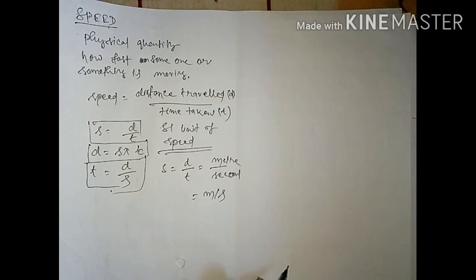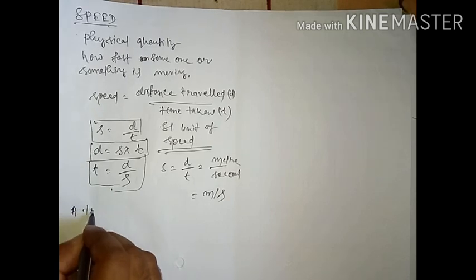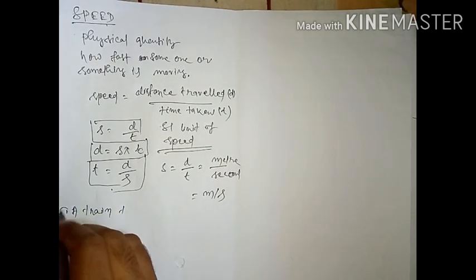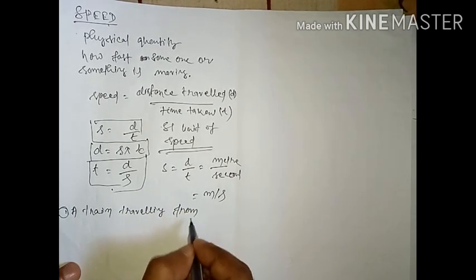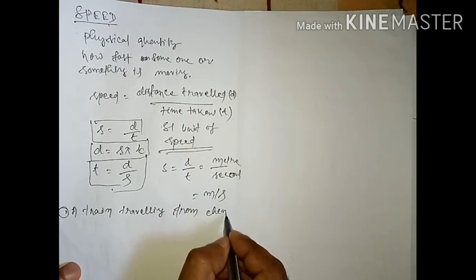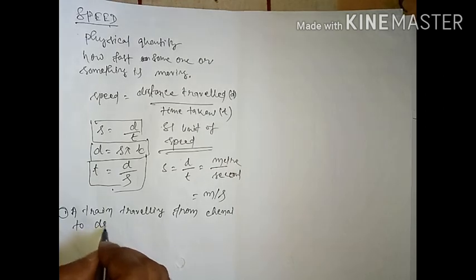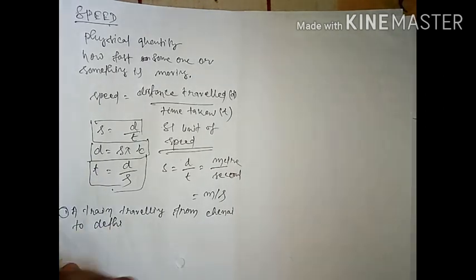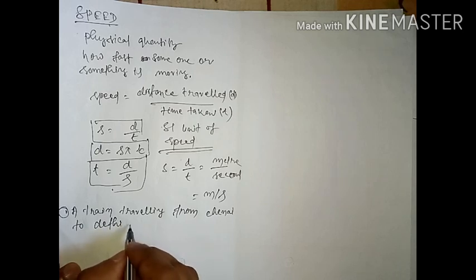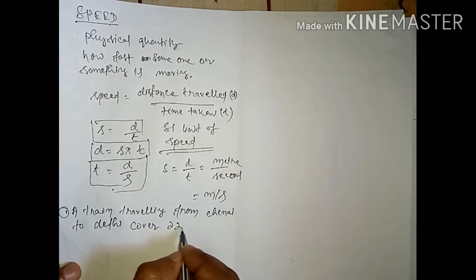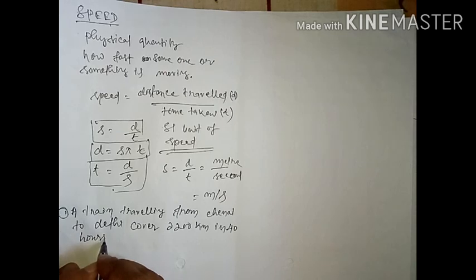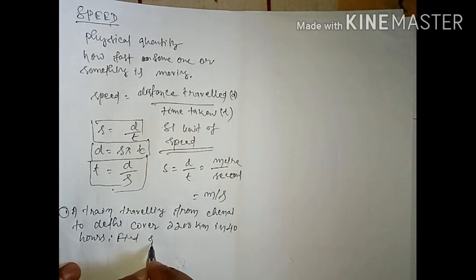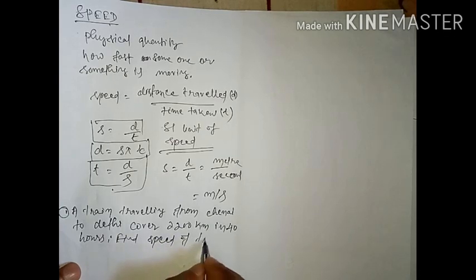One question I am giving you, from this you find out the speed. Suppose the question is: a train traveling from Chennai to Delhi covers 2200 kilometer in 40 hours. Find the speed of the train.